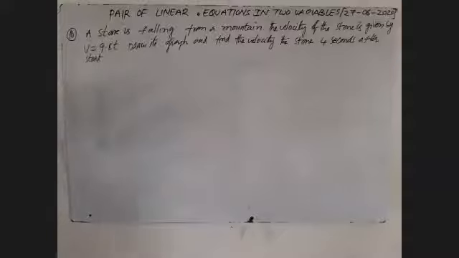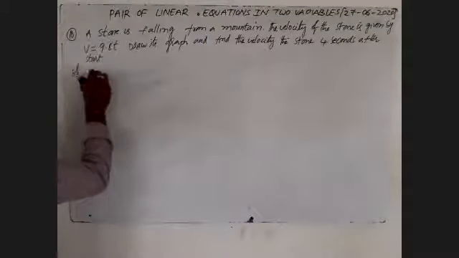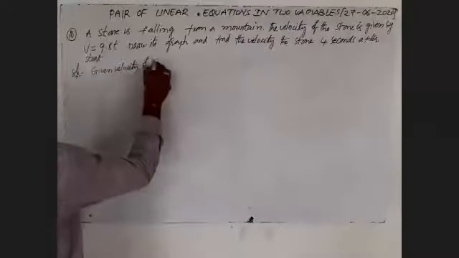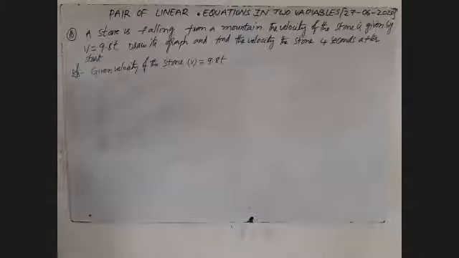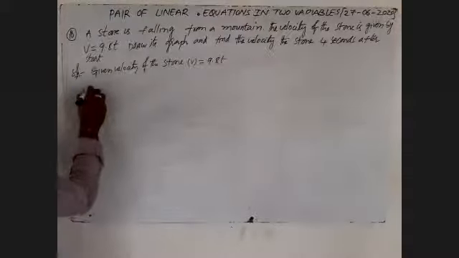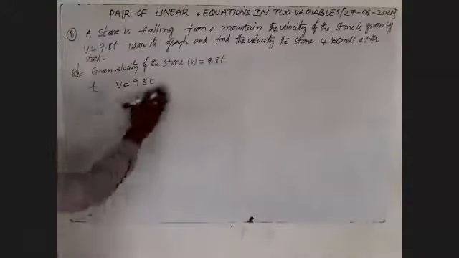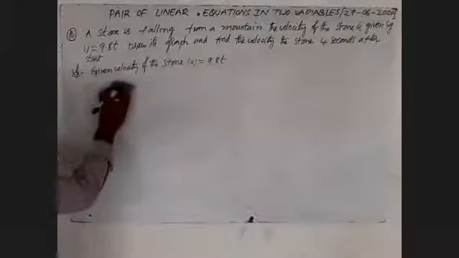We'll observe what is given. Given: the velocity of the stone v is equal to 9.8 into t. If we consider v is equal to something, here we'll take some values.